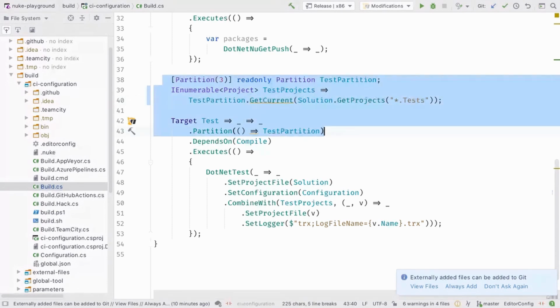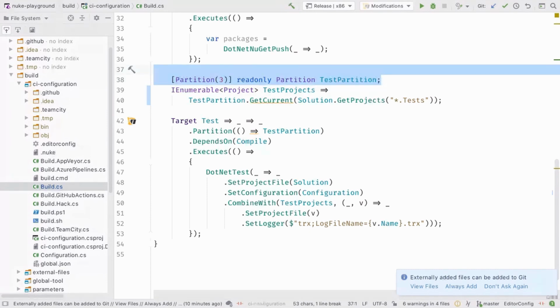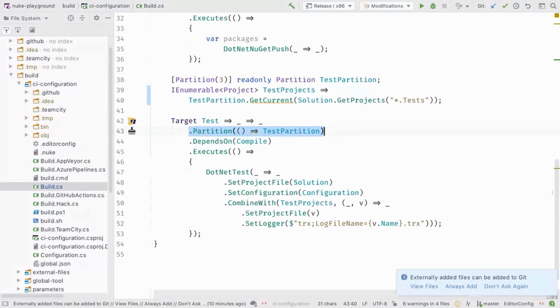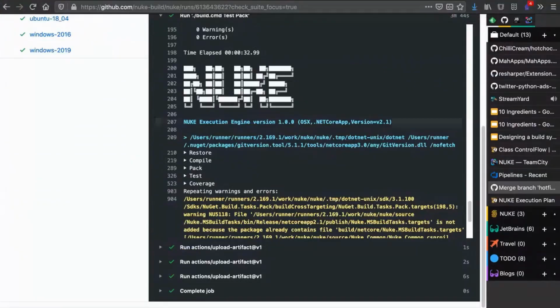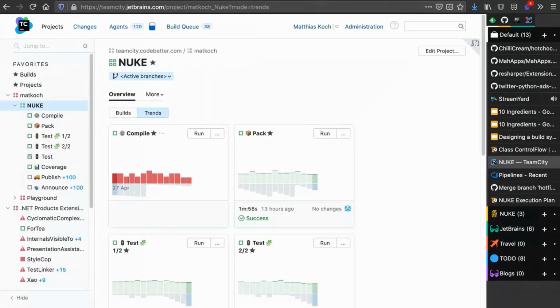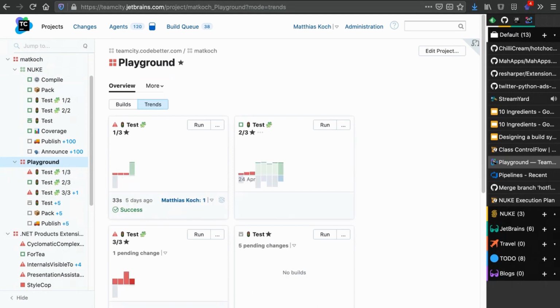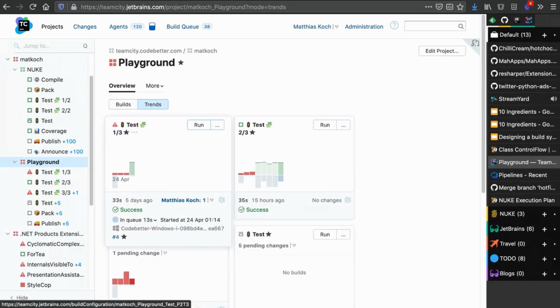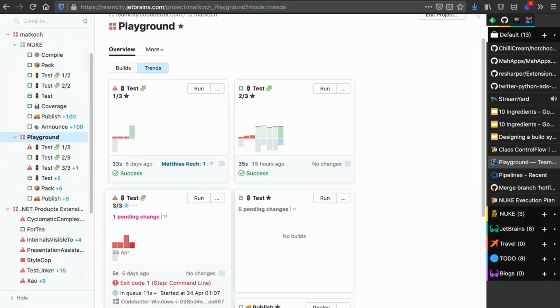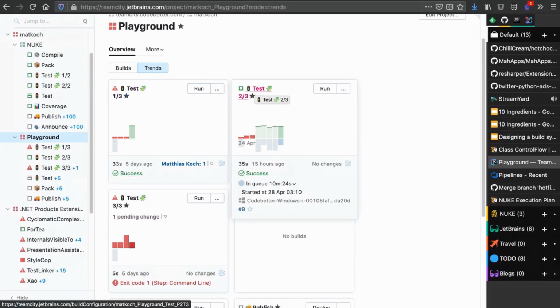And just having those 3 definitions, the partition object, the assignment, and using the test partition to get the relevant piece for the current partition, will give us the opportunity to run things in parallel. So I have here the playground project set up in TeamCity, and we can see we have 3 different test run configurations, and they will all execute a different test project.